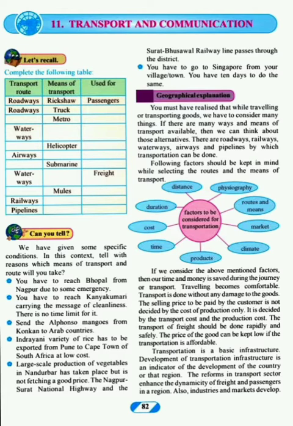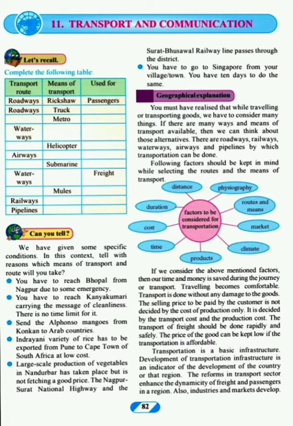Can you tell? We have given some specific conditions. In this context, tell with reason which means of transport and route will you take. They are asking your opinion. You have to reach Bhopal from Nagpur due to some emergency. Now it is an emergency. So which way would you prefer? You have to reach Kanyakumari carrying the message of cleanliness. There is no time limit for it.